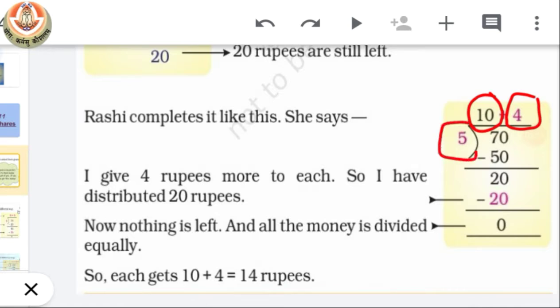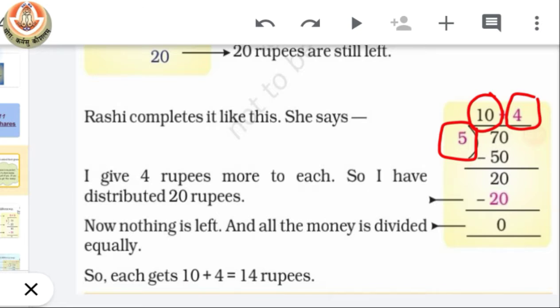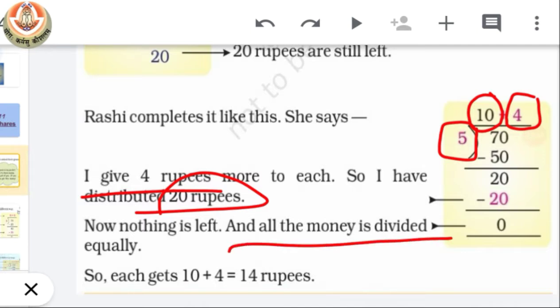When she gave rupees 4 to all the 5, then 5 into 4 means 20 rupees. So the 20 remaining are also distributed. Now no money is left over. All the money is distributed. So the final division is like this: I gave rupees 4 more to each, so I have distributed rupees 20 also. Now nothing is left and all the money is divided.